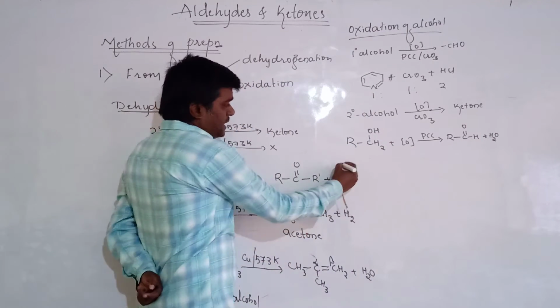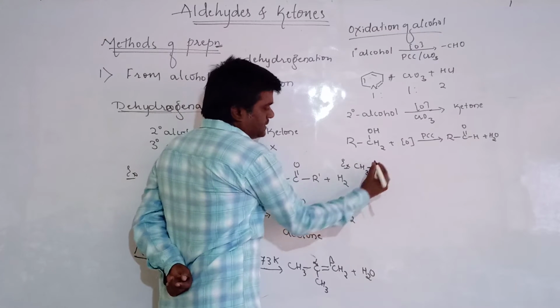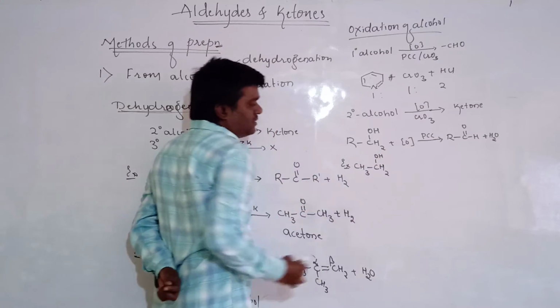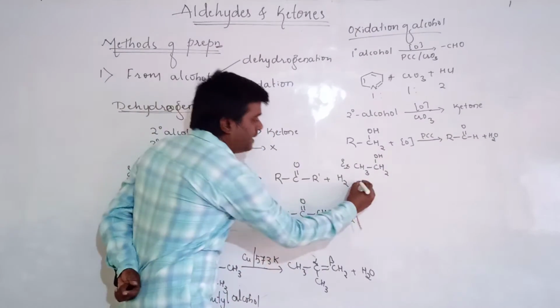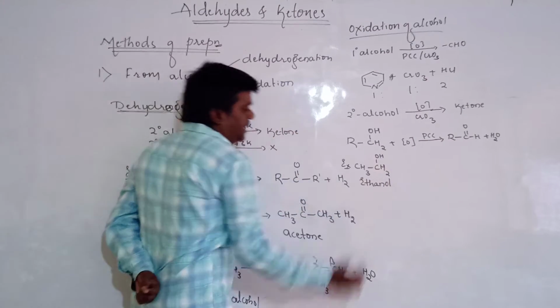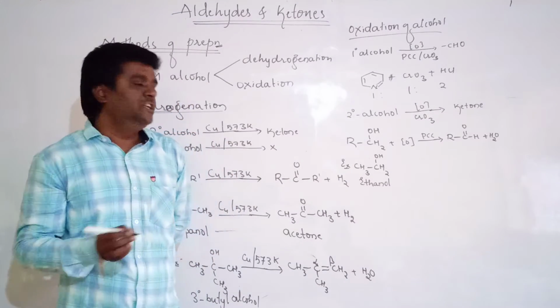Then a particular example: CH3CH2OH. It is a primary alcohol. The name of the compound is ethanol. Ethanol is the IUPAC name. Generally, it is known as ethyl alcohol.